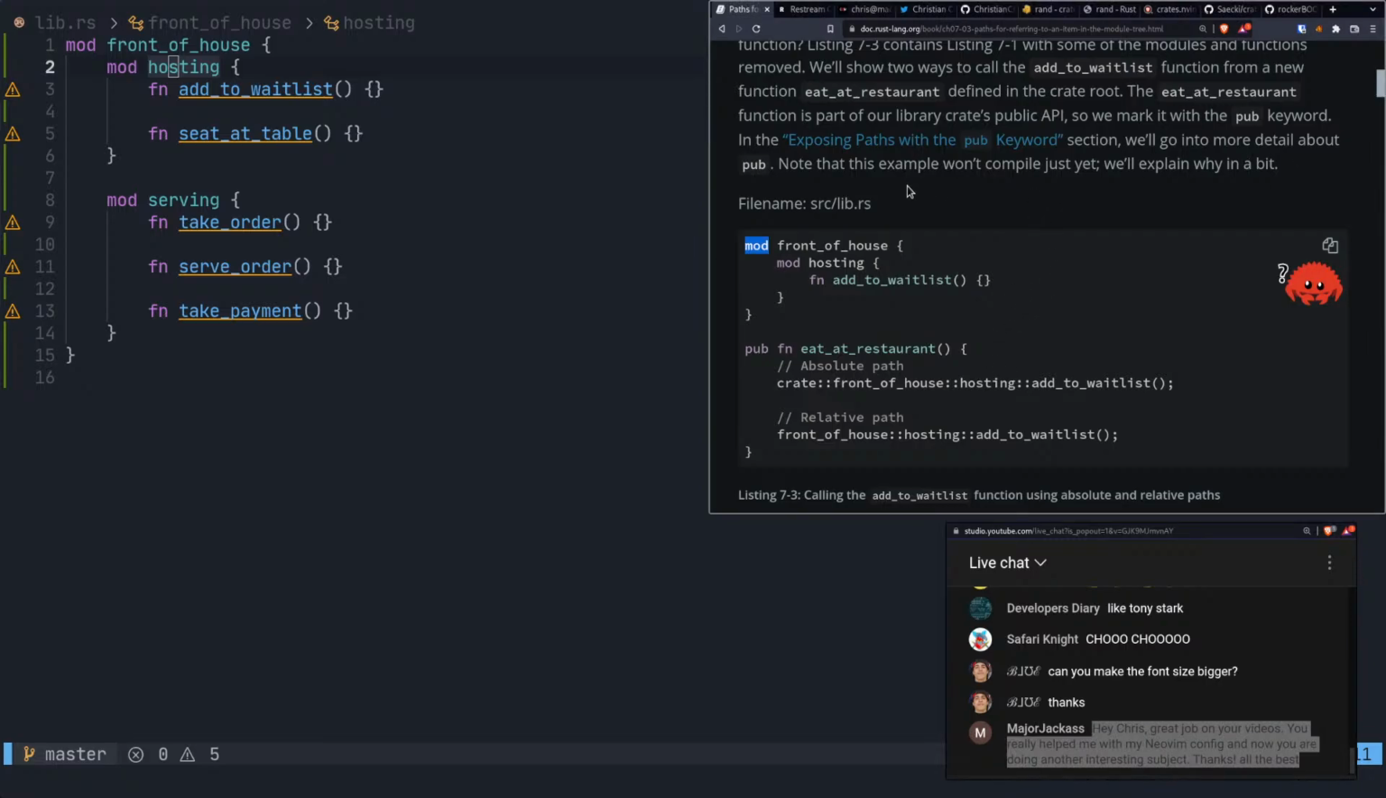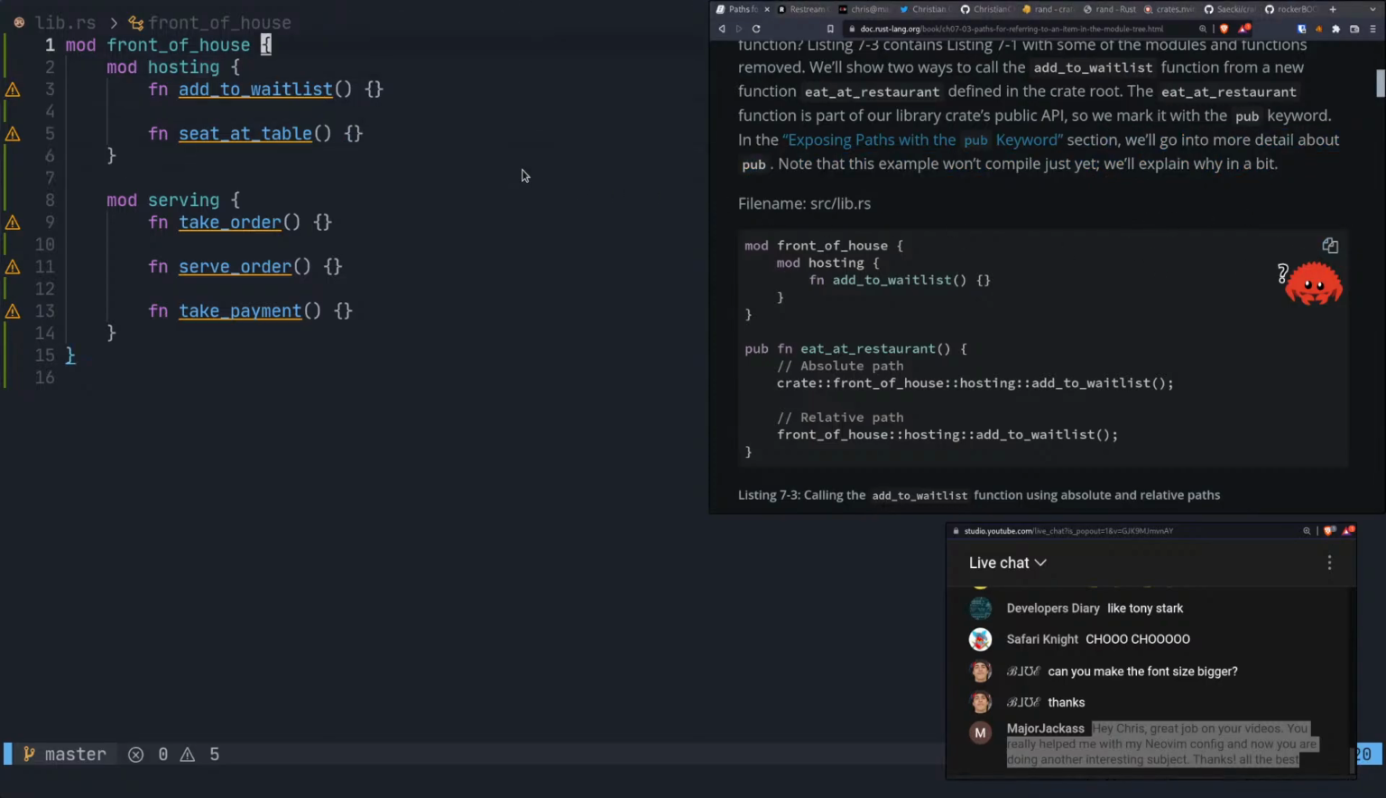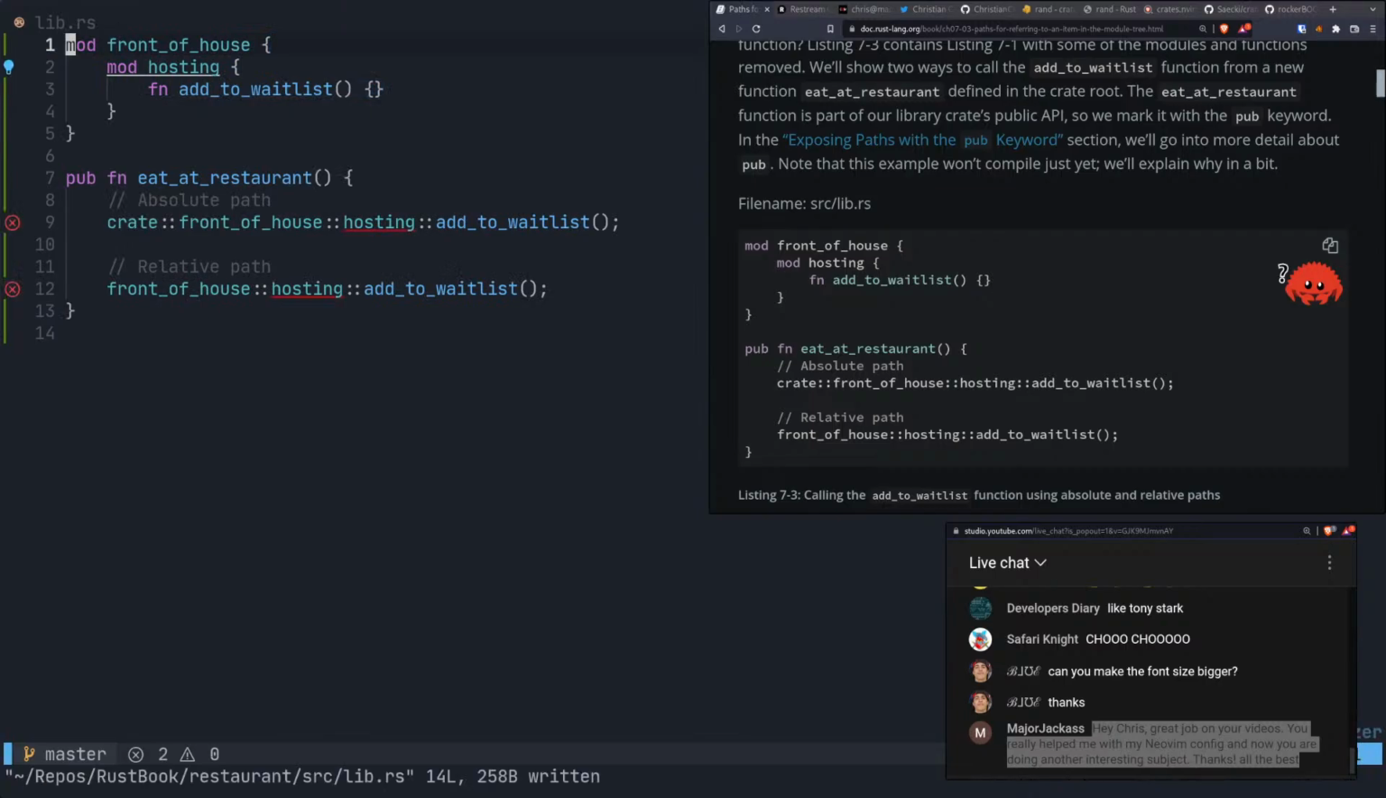Let's see here. So in the exposing paths with the pub keyword section, we'll go over more detail about pub. Note that this example won't compile just yet. We'll explain why in a little bit. Well, let's find out why it won't compile, because we'll see. And the reason is hosting is private.